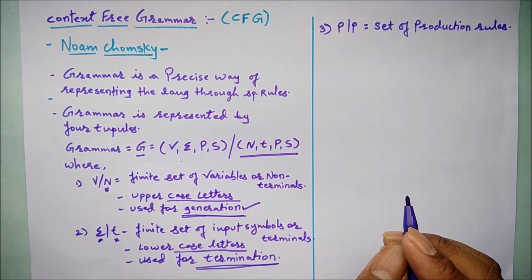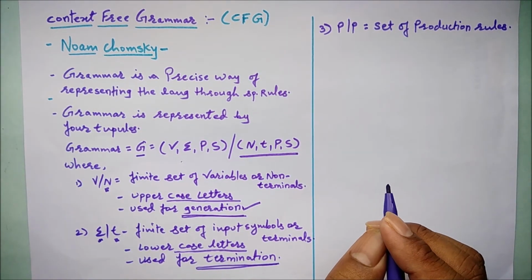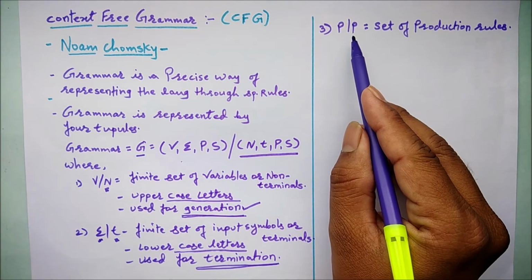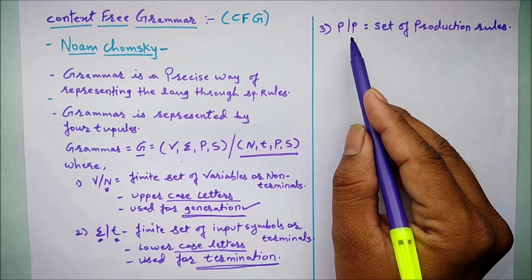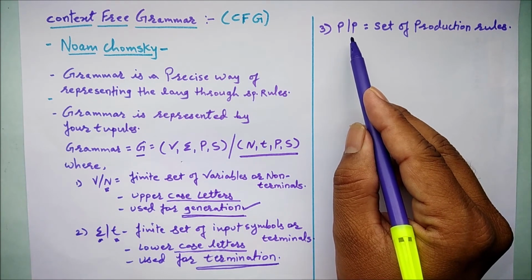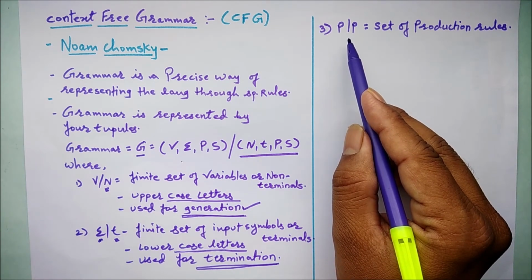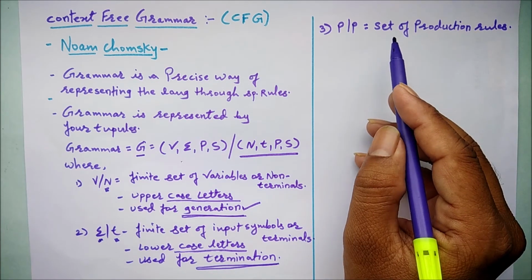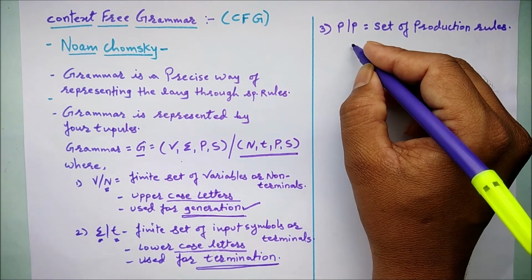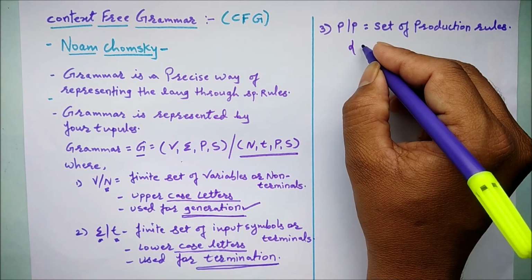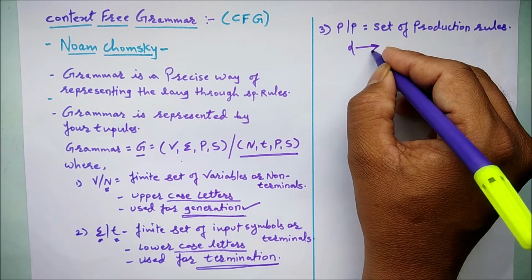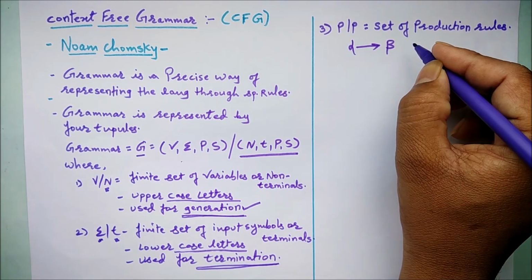The third tuple is P, and in both representations it is represented by P only. This is the set of production rules. On the LHS we have something, let's call it alpha, and that gives us beta.